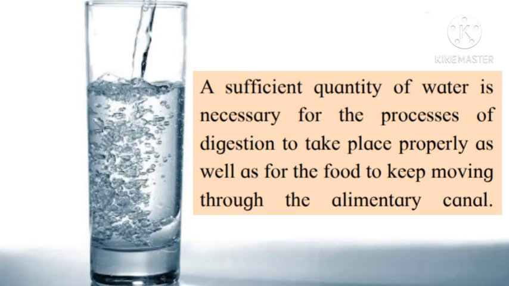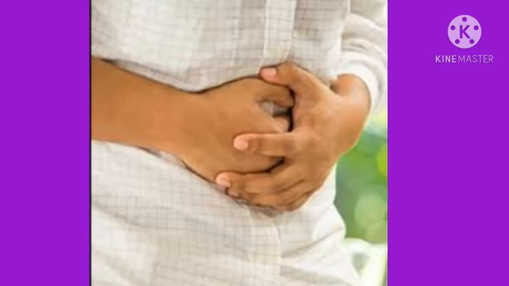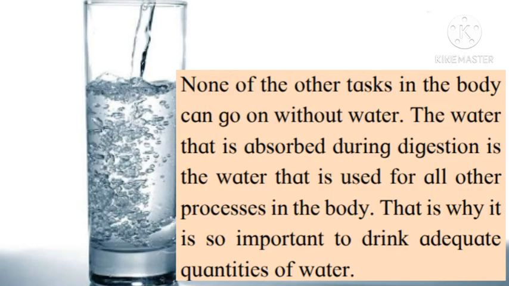See children, you have to drink a sufficient quantity of water. If one does not drink enough water, one becomes constipated. That is, one passes hard stool or does not pass it regularly. None of the other tasks in the body can go on without water. The water that is absorbed during digestion is the water that is used for all other processes in the body. That's why it is so important to drink adequate quantities of water.